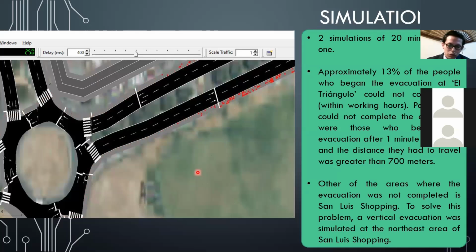couldn't complete the evacuation. The people who could not complete the evacuation were those who began evacuation after 1 minute, 9 seconds, and the distance they had to travel was greater than 700 meters. Another of the hotspots, like I said, was San Luis Shopping, and here the evacuation was not completed either. And to solve this problem, a vertical evacuation was simulated at the northeast area of the San Luis Shopping. I'm going to show it.